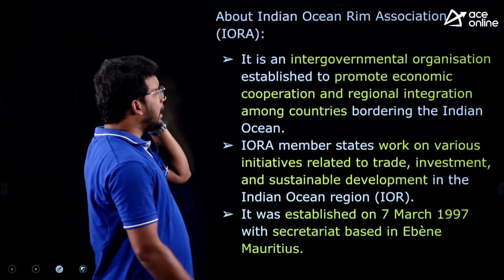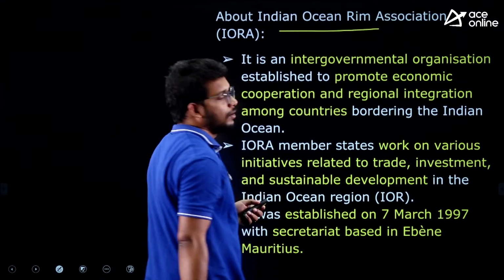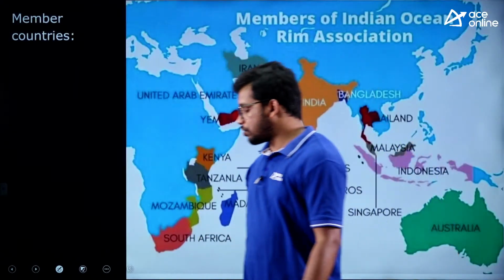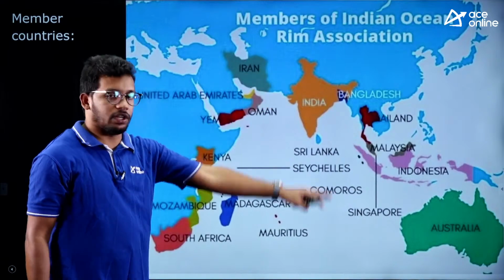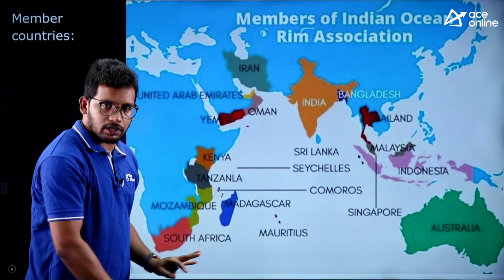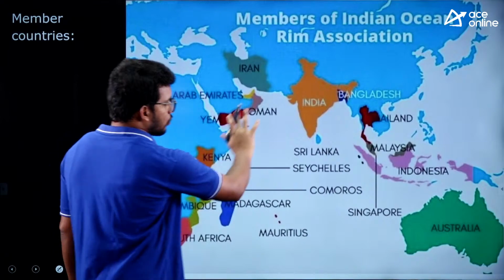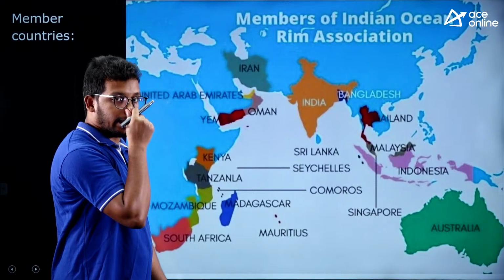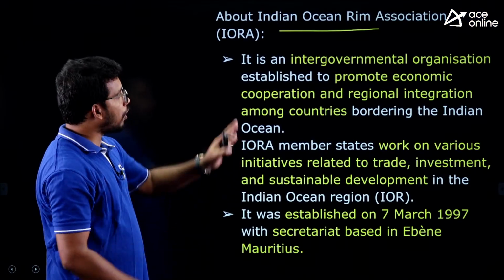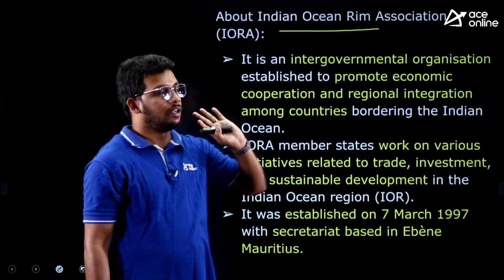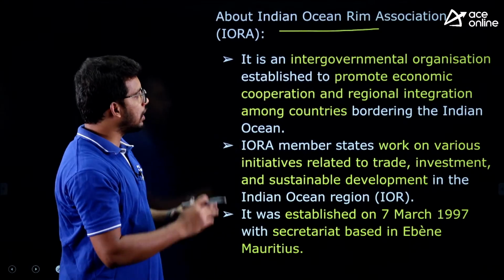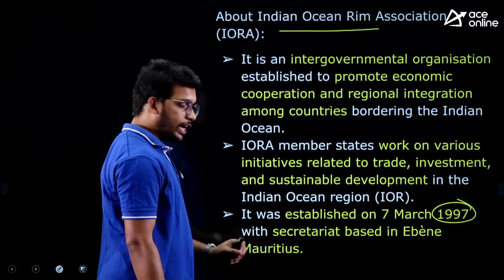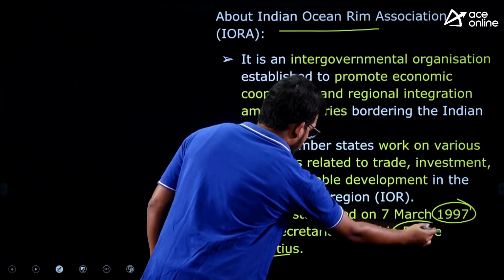Now, what is this Indian Ocean Rim Association? It is an intergovernmental organization. So you can see this is the Indian Ocean region. All the Indian Ocean region countries have become part of it. So this organization together formed the Indian Ocean Rim Association. This is intergovernmental, so all the countries come together, right? It was launched in 1997 with the headquarters at Ebene, Mauritius.